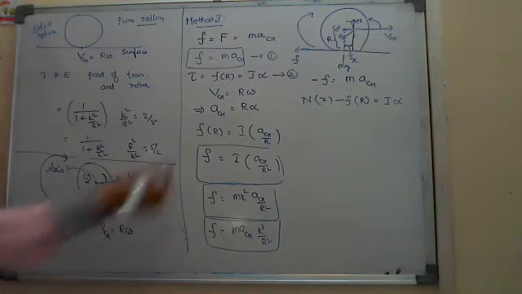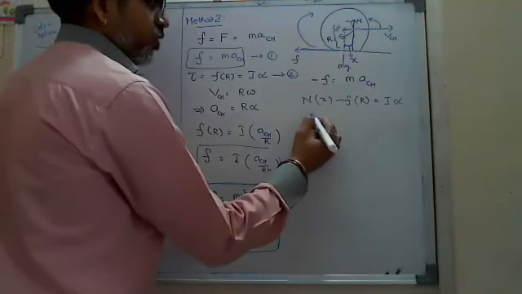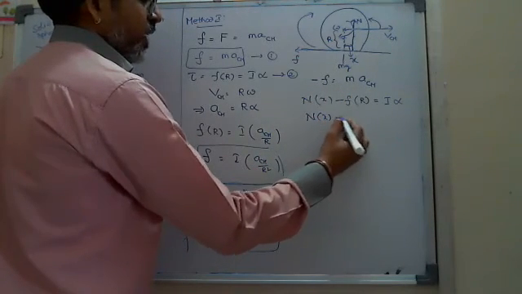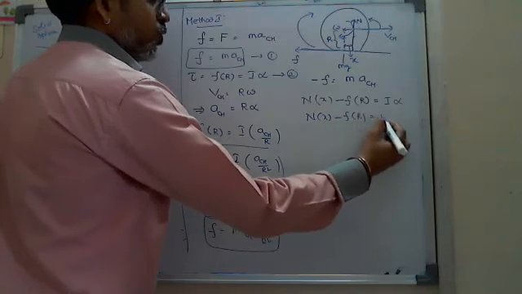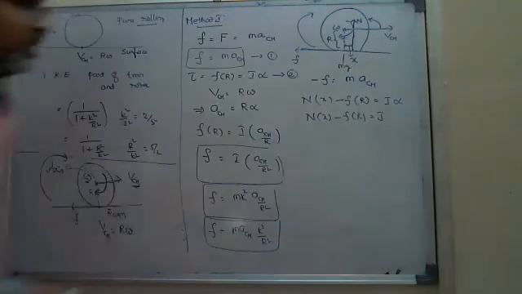Now you can solve the two equations. F equals M ACM. This is N into X minus F into R equals I alpha.